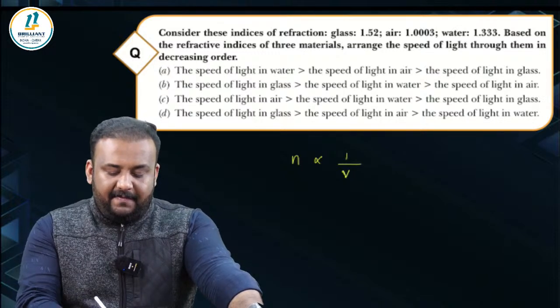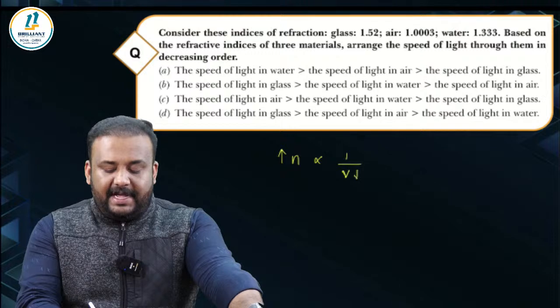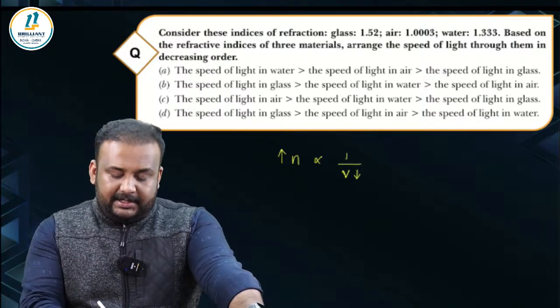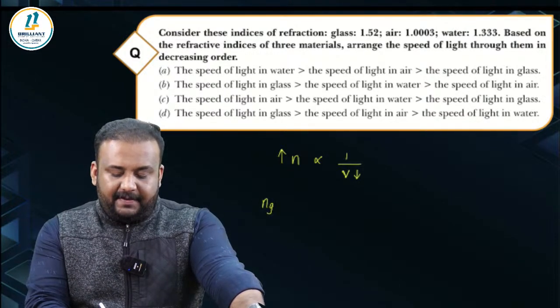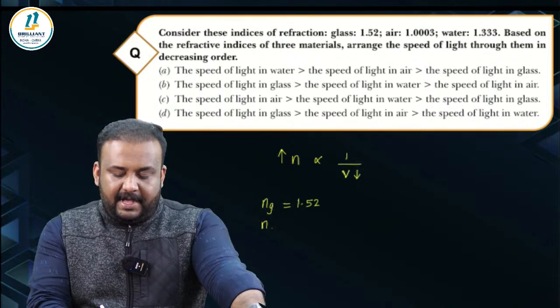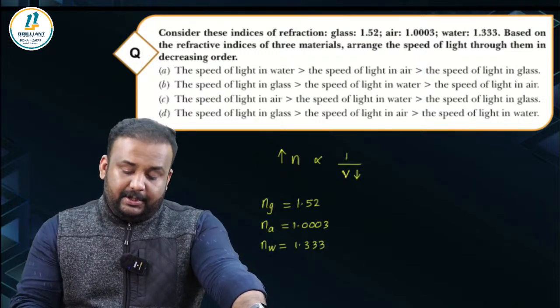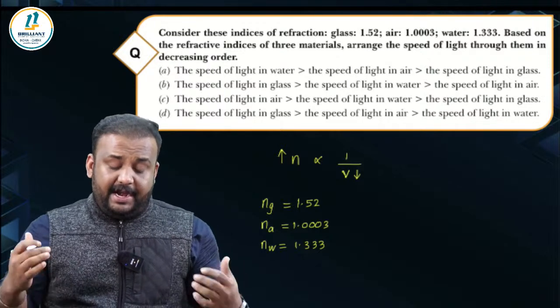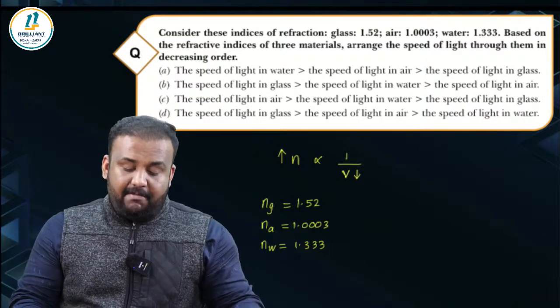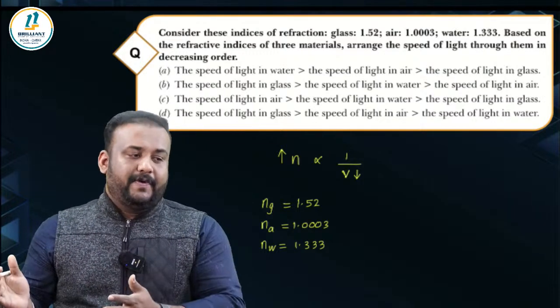So we know that if the refractive index is large, the speed of light will be minimum, correct? Here they say refractive index of glass is 1.52, refractive index of air is 1.0003 and refractive index of water is 1.333. So we have to arrange the speed of light through them in the decreasing order, right? So from higher to lower.